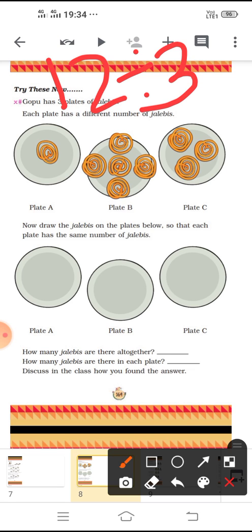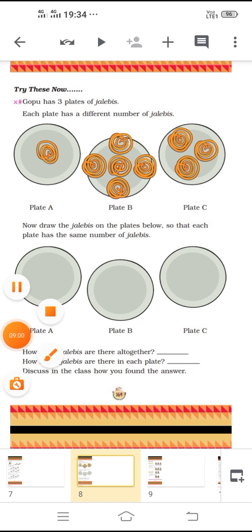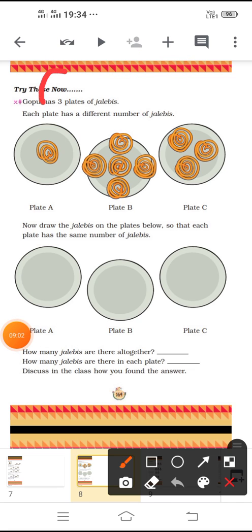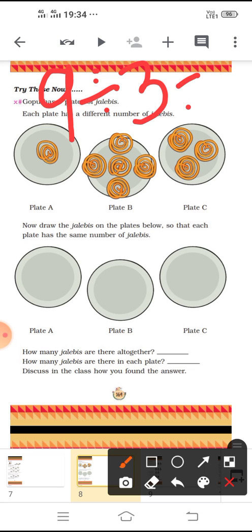We did like this: 12 and 4 were there. But here it is 9, and how many groups are there? 3. So we will get 3 on each plate. So we will draw 3 jalebis on each plate.